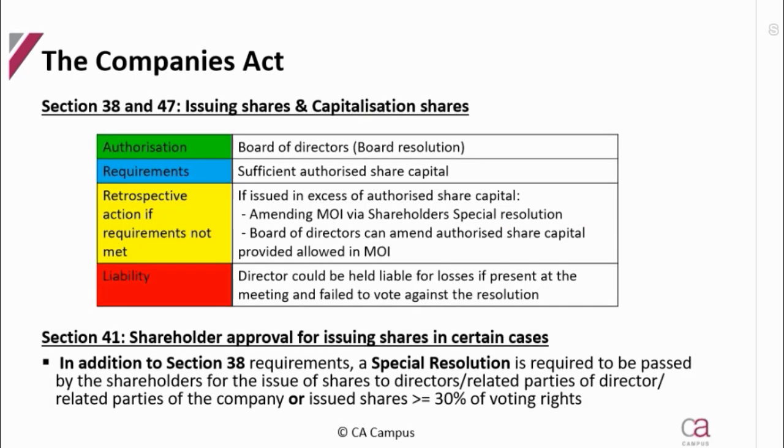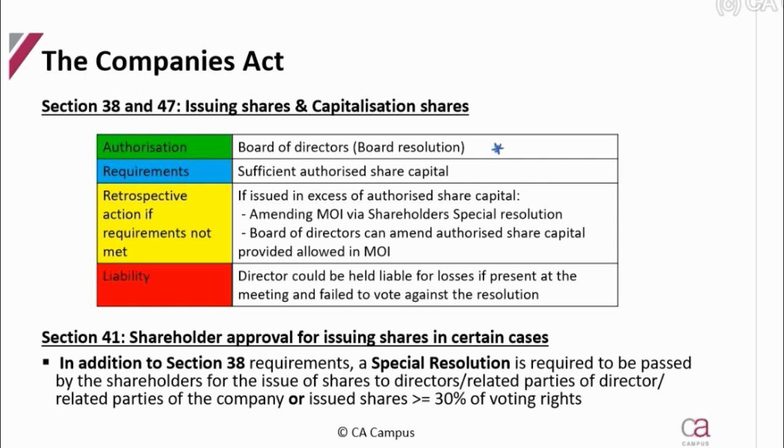Okay, so let's look at the issuing of shares. Section 38 deals with the issuing of shares, and Section 47 deals with capitalization shares. Put the two together because they're the exact same criteria, so we can look at it once and then be done with it. So any issuing of shares to shareholders, shareholders are going to benefit, so the board of directors makes the decision. There we've got it.